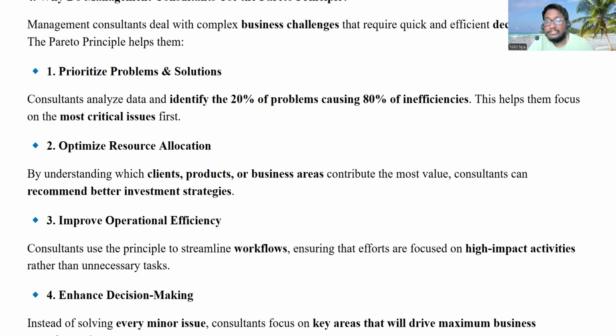Consultants focus on key areas that will drive maximum business transformation. As I said before, by concentrating on this 20%, 80% of the problems or issues may be solved. It will improve operational efficiency. If efficiency has improved, then it is directly proportional to driving maximum business transformation, right?